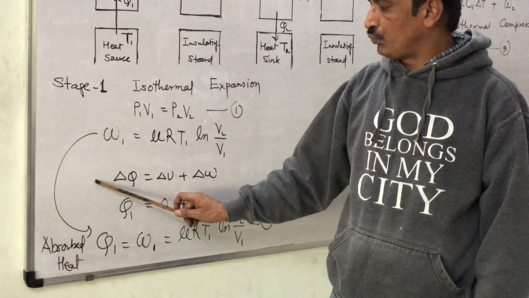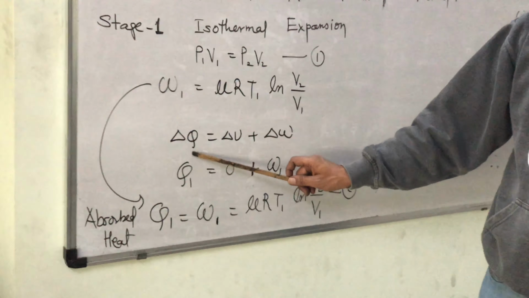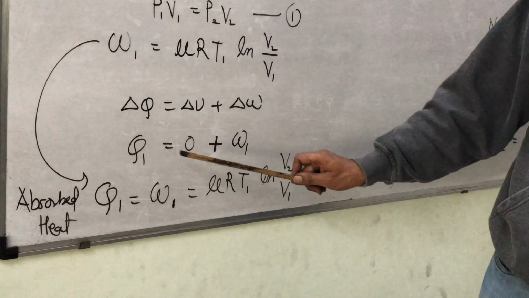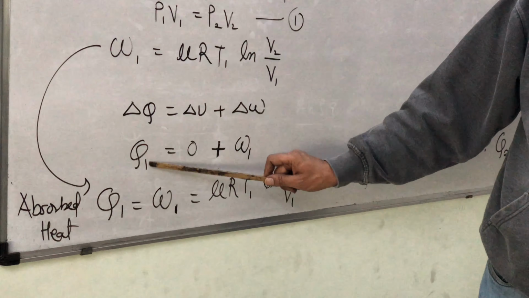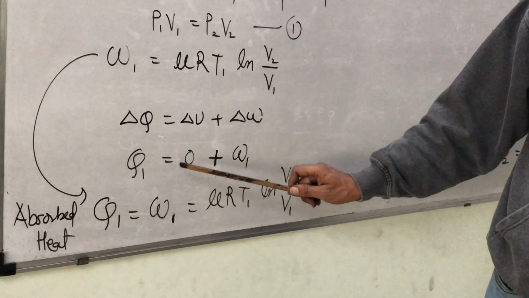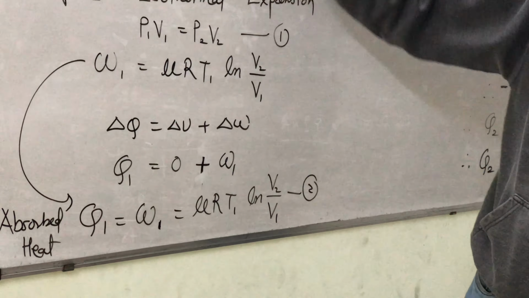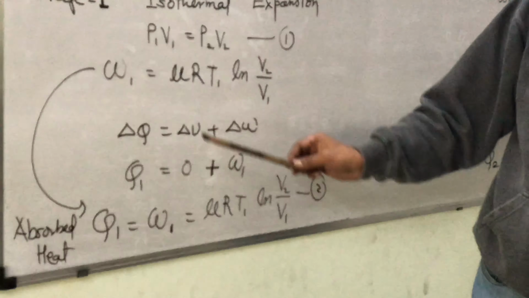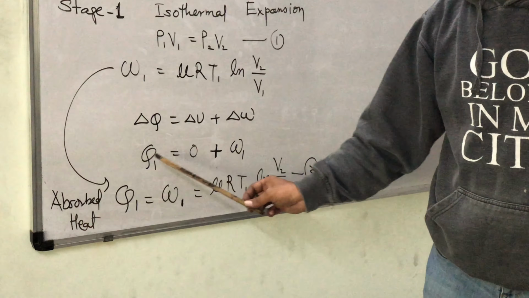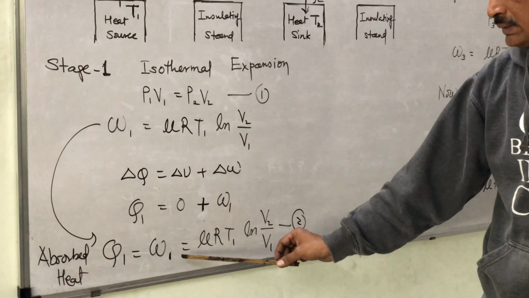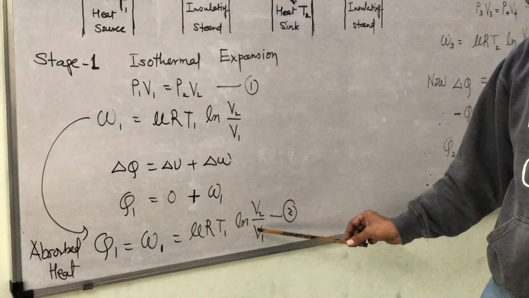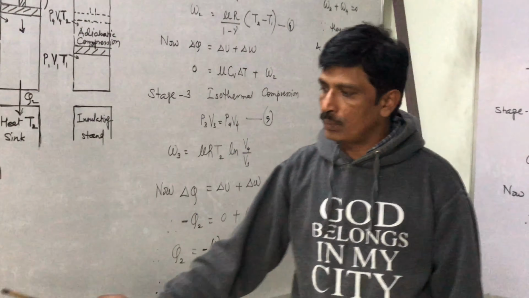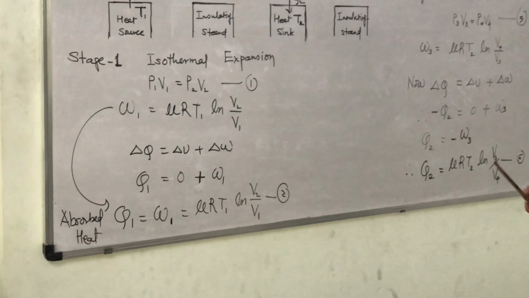But according to first law of thermodynamics, delta Q is delta U plus delta W. But delta Q is absorbed, it is positive. So Q1. Delta U is 0 because temperature remains same in this expansion. And delta W is here W1. So Q1 is W1. It is mu RT1 into log V2 by V1. See result number 2. It is absorbed heat and it is converted into work.